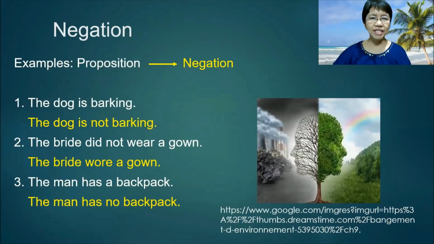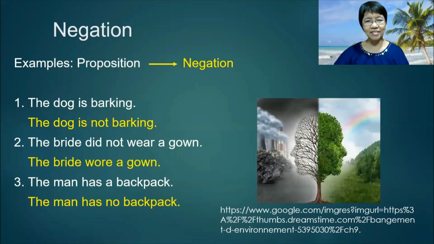Examples of negation from a proposition to a negation. Number 1, the dog is barking. The negation is the dog is not barking. Number 2, the bride did not wear a gown. So the negation is we just remove the words did not: the bride wore a gown.